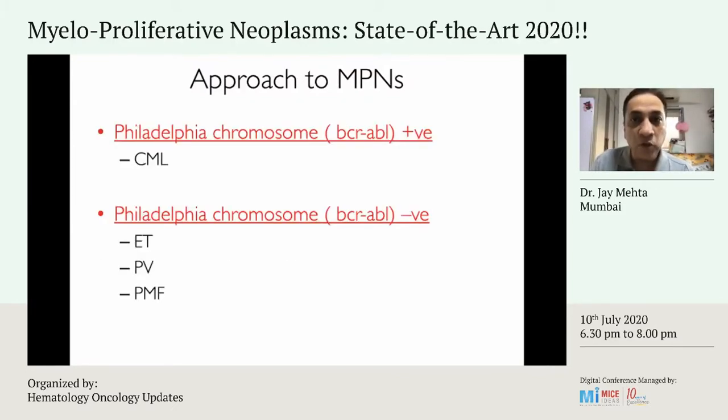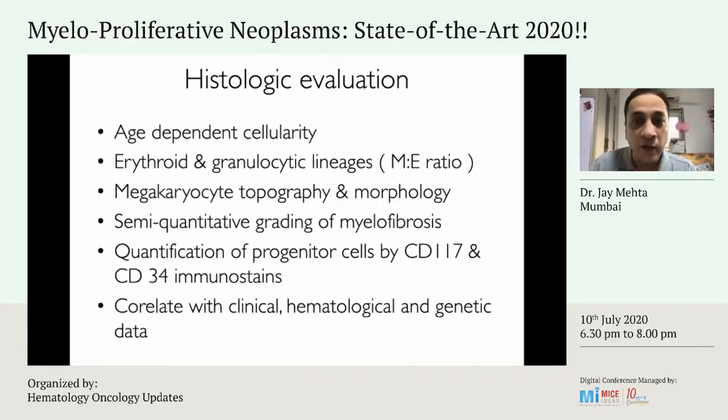So the broad approach to MPNs is BCR-ABL positive, so that's CML. Remember that there's no such thing as a BCR-ABL negative CML. There's nothing like atypical CML. Every CML has to be BCR-ABL positive. The non-BCR-ABL positives include ET, that's essential thrombocythemia, PV, and PMF. And that's how the basic split is taken up for diagnostic purposes.